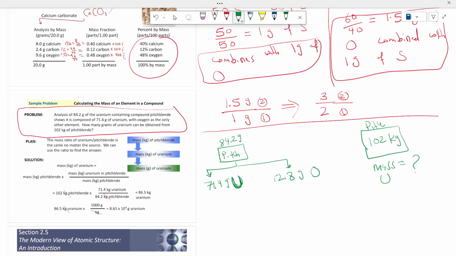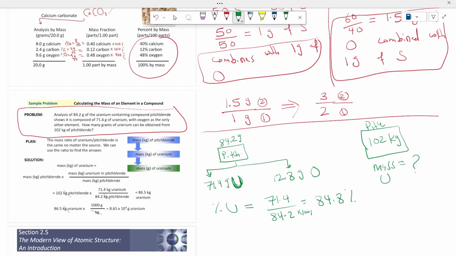We can determine the percentage by mass of uranium in the first sample by dividing 71.4, which is the mass of uranium, over the total mass of pitchblende, which is 84.2. Then it will be 84.8%, multiplied by 100%.